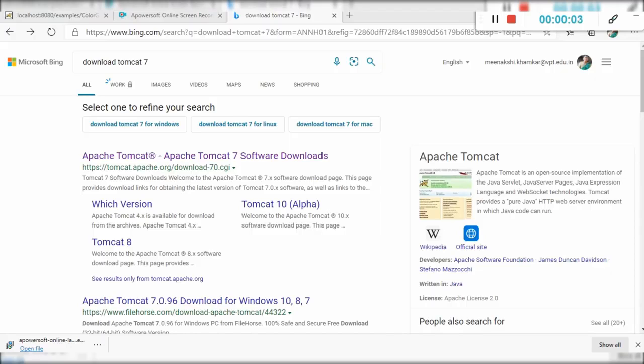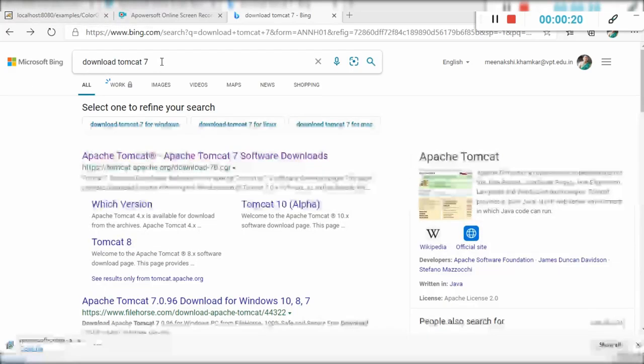Today we'll see how to download Tomcat for running servlet programs. For running servlet programs, we require the Tomcat server. Tomcat is an open source web server. So how to download or install this Tomcat server? You have to just type download.